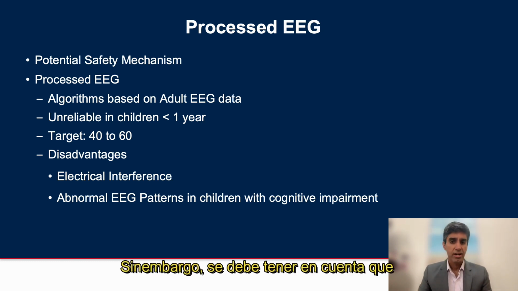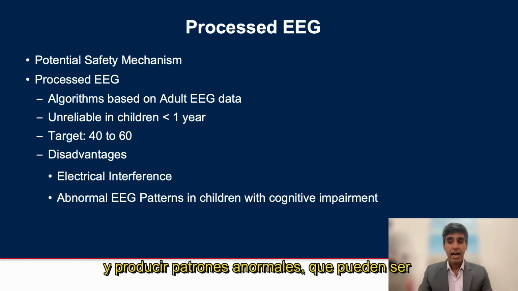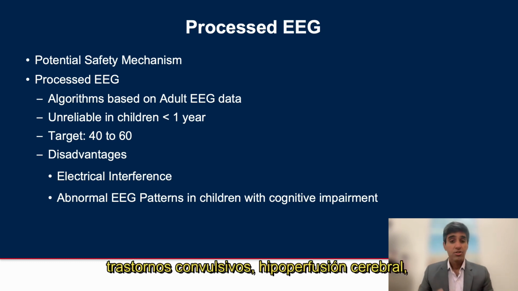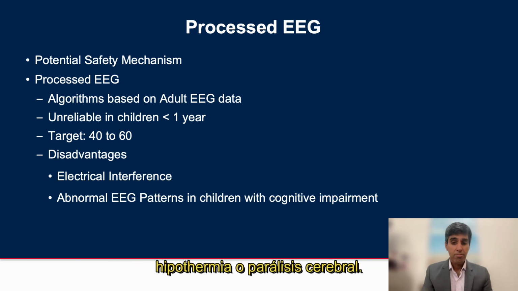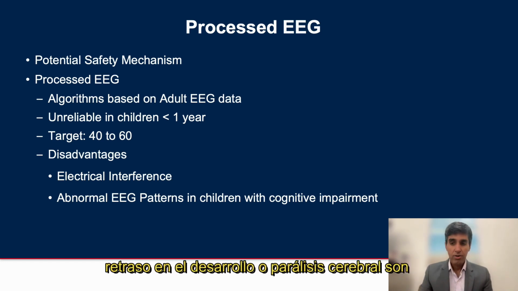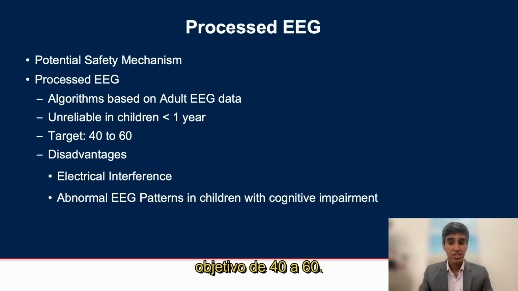However, it should be noted that electrical interference can affect the processed EEG and produce abnormal EEG patterns, which can be secondary to a normal genetic variant, seizure disorder, cerebral hypoperfusion, hypothermia, or cerebral palsy. The anesthetic requirements in children with cognitive impairments such as developmental delay or cerebral palsy are often reduced to achieve the processed EEG target of 40 to 60.